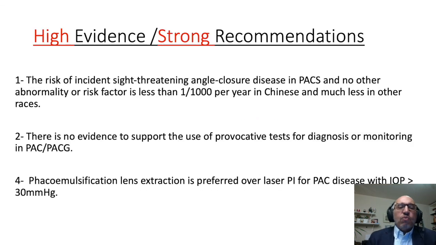If we think what's high evidence and strong recommendation, the incidence of angle closure glaucoma in a patient with shallow anterior chamber is very low. So we do not proceed for PI and we do not proceed for any provocative tests for the diagnosis or the monitoring. And the lens extraction is very, very helpful and is superior to laser PI for patients with PAC and with primary angle closure glaucoma.